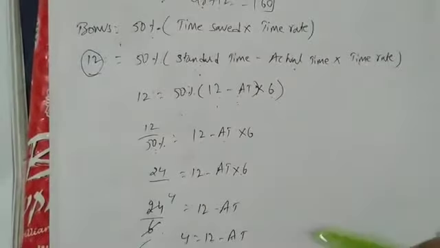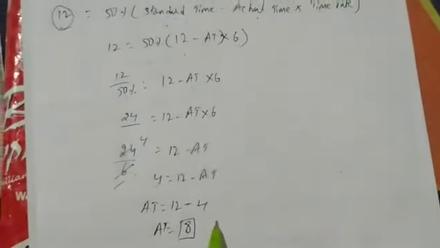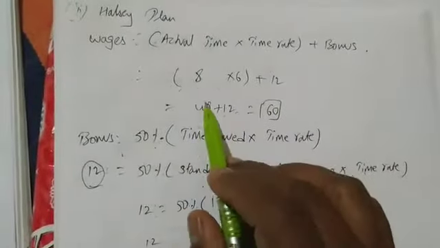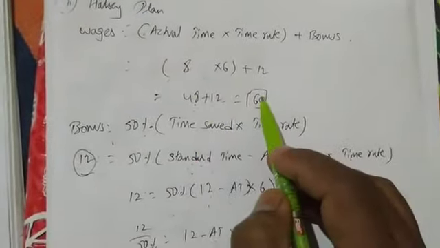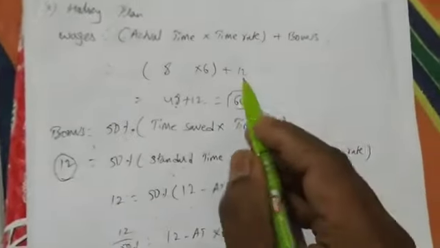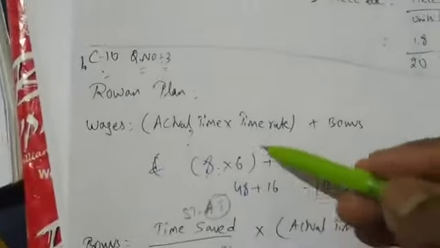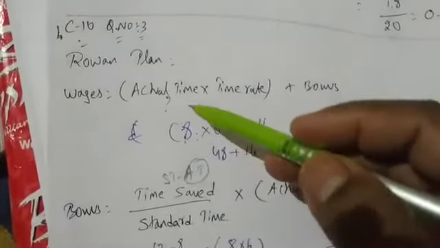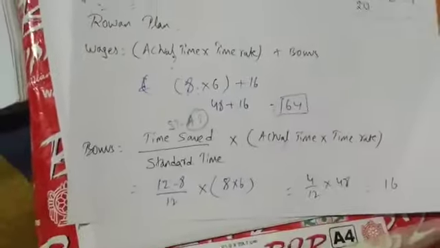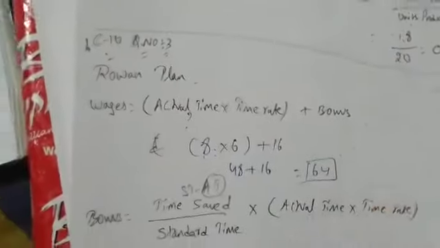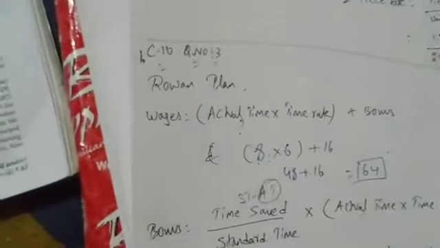So I have done the calculations. I got the actual time as 8. He did not ask me to find out wages under the Halsey plan, even though I found it out. Okay, 12 bonus he gave directly. I wrote 12 as bonus, and under the Rowan plan I wrote actual time into time rate. I got the wages under the Rowan plan. Got it? So simple, easy.